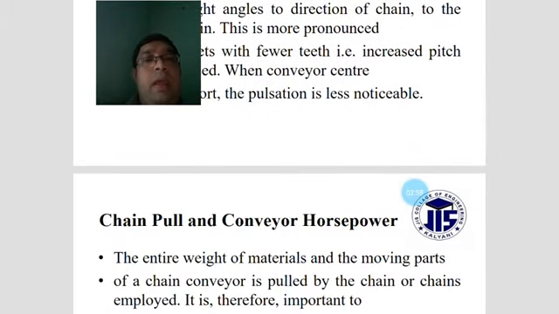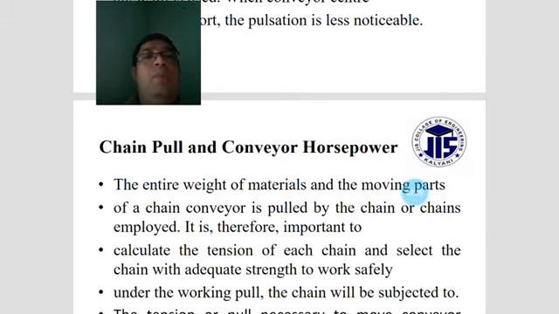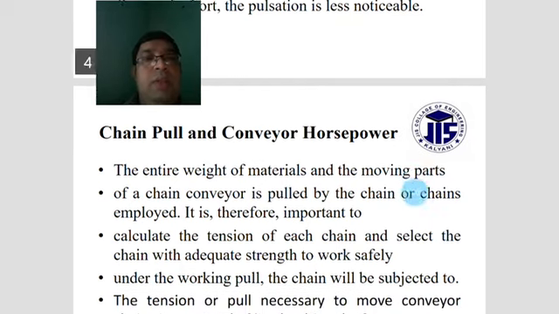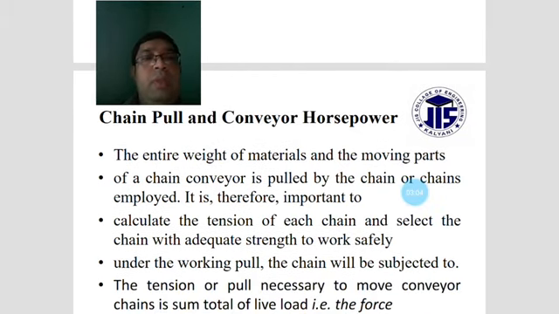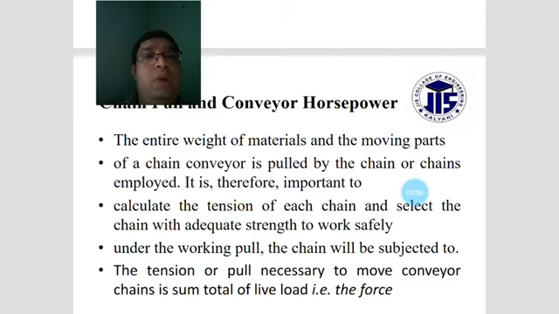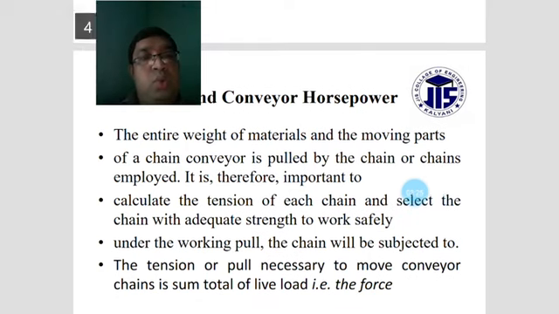Next, the chain pull and the conveyor horsepower. The entire weight of the materials and the moving parts of the conveyor is pulled by the chain. It is therefore important to calculate the tension of each chain and select a chain with adequate strength to work safely.